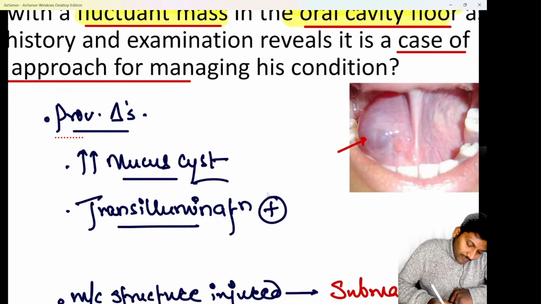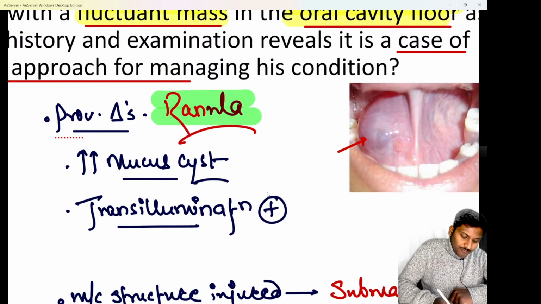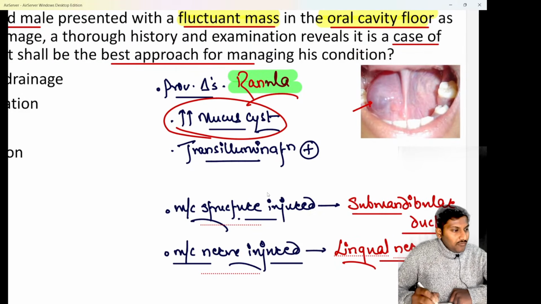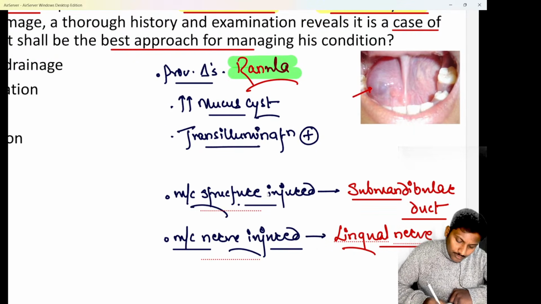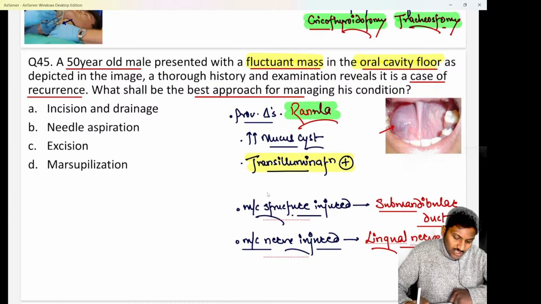nothing else but a case of a ranula. So ranula is nothing else but a mucus extravasation cyst in the floor of mouth. So whenever there is an excess mucus containing cyst in the floor of mouth, we know it is called a ranula, and this ranula is going to be positive on a trans-illumination test. Rather, I would say that ranula is brilliantly positive on a trans-illumination test. It glows on the trans-illumination basically.